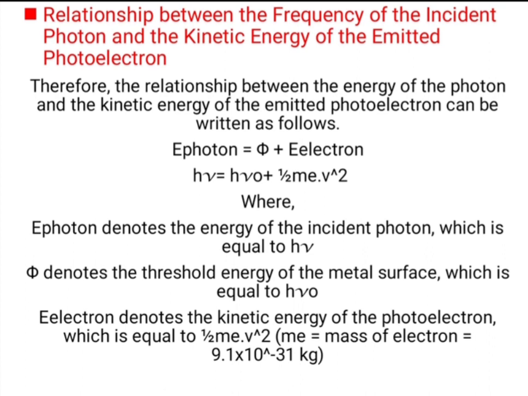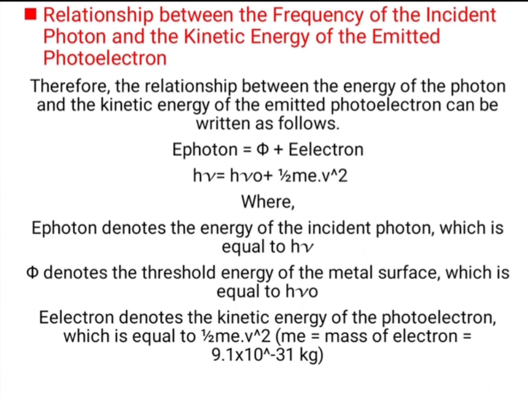E electron is the ejected electron's energy and E photon is the bombarded photon's energy. The bombarded photon's energy can be given by the equation h nu, and the phi we have written as h nu 0, and E electron is the kinetic energy of the ejected electron, which is equal to half m_e v square. So, m_e is the mass of the electron, which is equal to 9.1 times 10 raised to minus 31 kg.